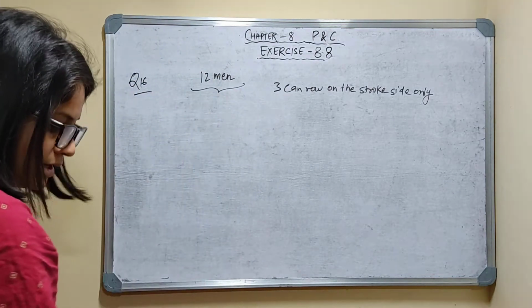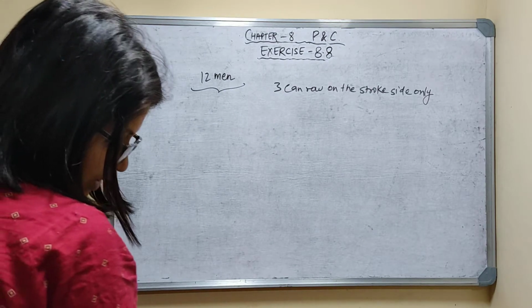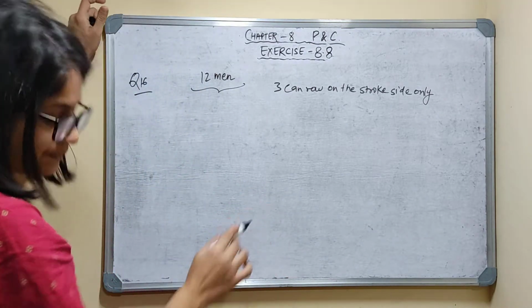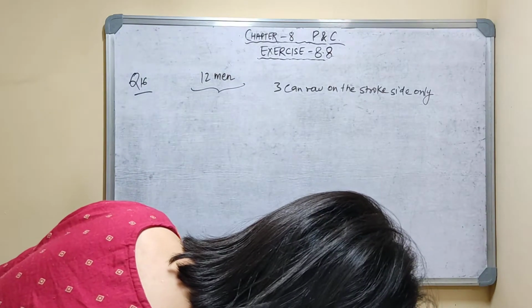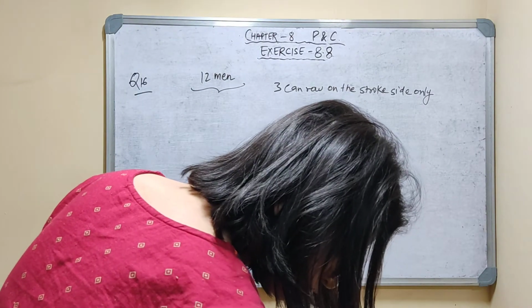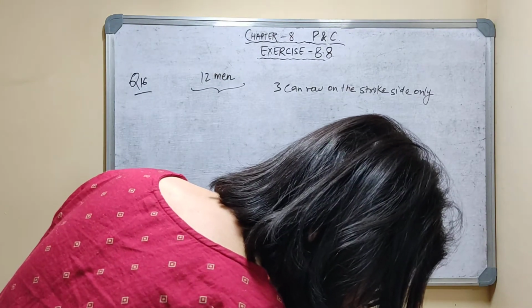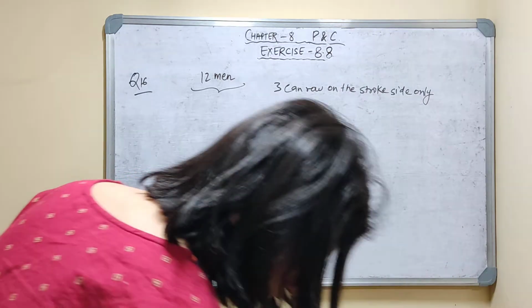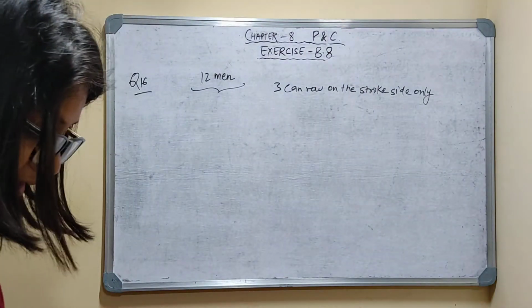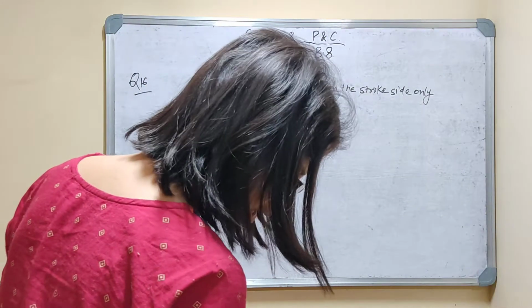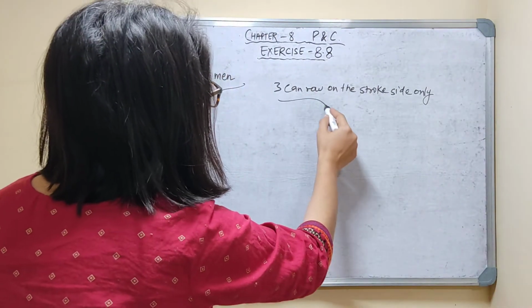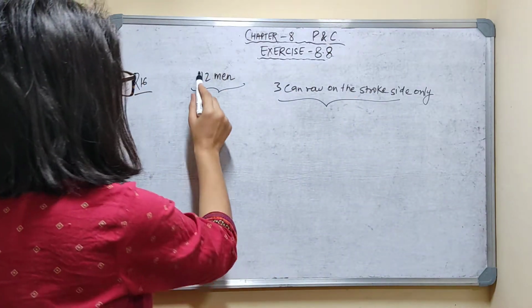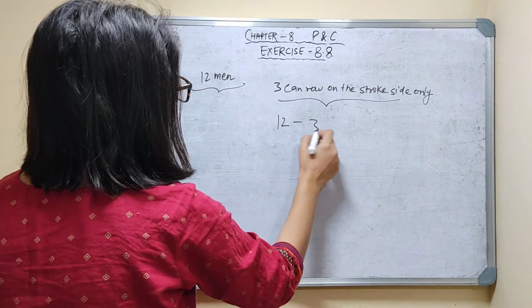Total are 12 men. It's given. We have to choose 4 persons for each side. The crew of an 8-oar boat is to be chosen from 12 men, of whom 3 can row on the stroke side only. Find the number of ways in which the crew can be arranged. So the hint is, we have to choose 4 persons for each side, and as 3 persons can row on the stroke side only, out of 12, 3 can row on the stroke side only.